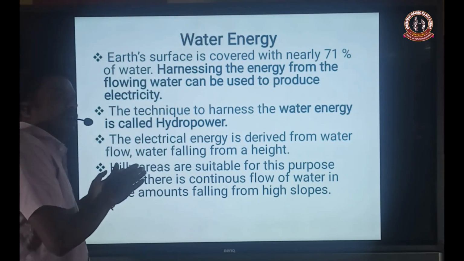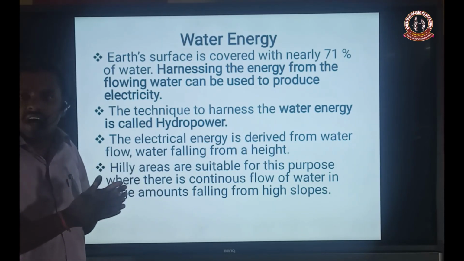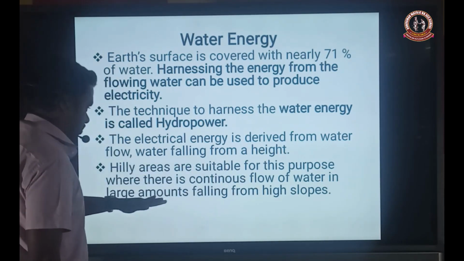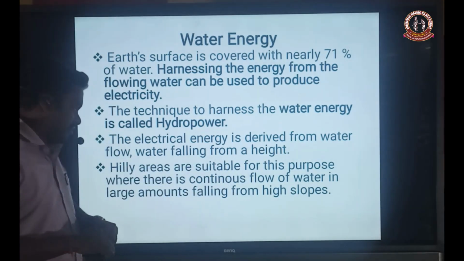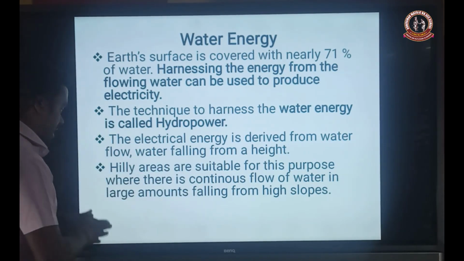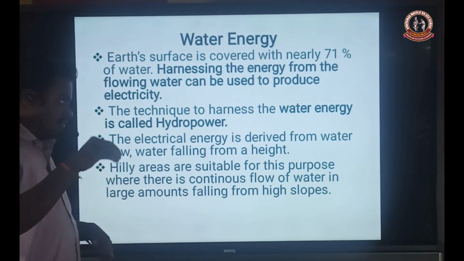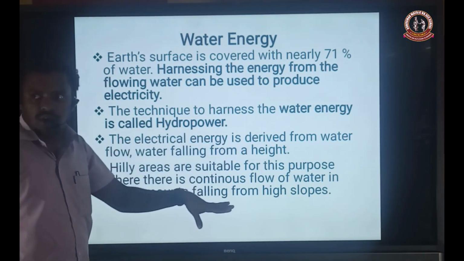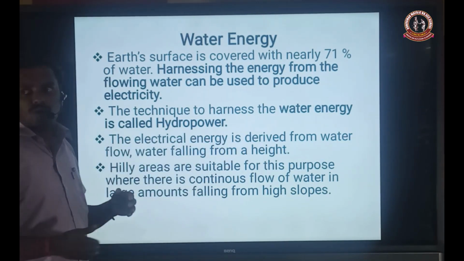Hilly areas are the suitable areas for the production of electricity. Which purpose? To obtain the energy. Where there is continuous flow of water in large amounts falling from the high slopes, during the falling of the water from the high slopes, the energy will be produced.